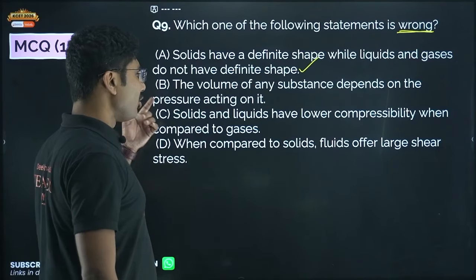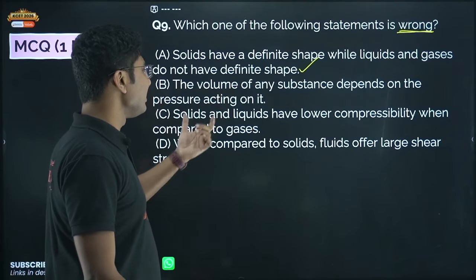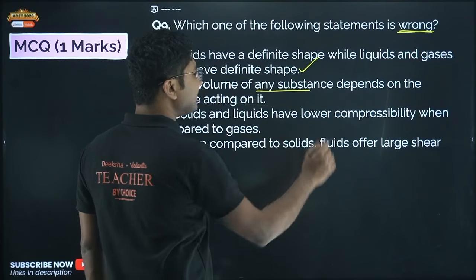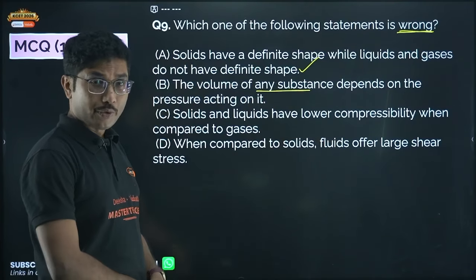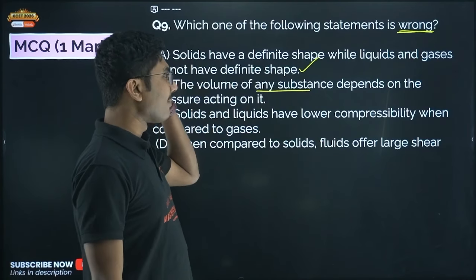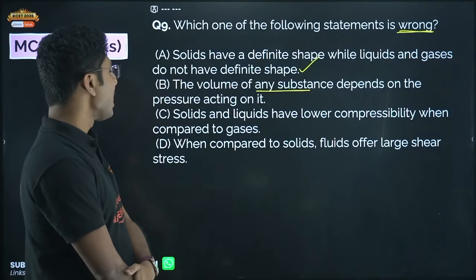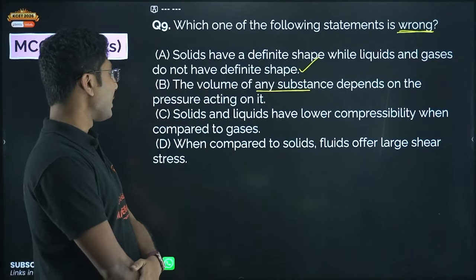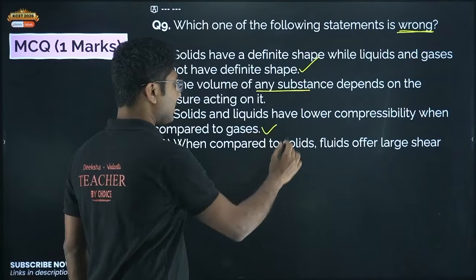Okay, volume of any substance is slightly dubious because solids generally do not change when acting under pressure. But let's see. Solids and liquids have lower compressibility compared to gases. So solids and liquids generally do not compress, gases do compress. That's why the compressibility of solids and liquids is less. So this is a correct statement as well.